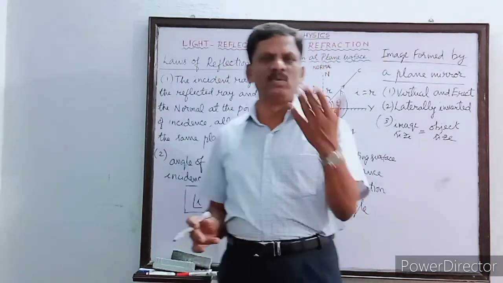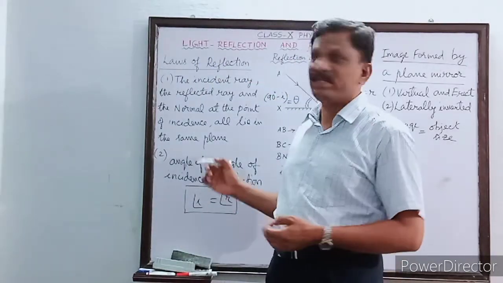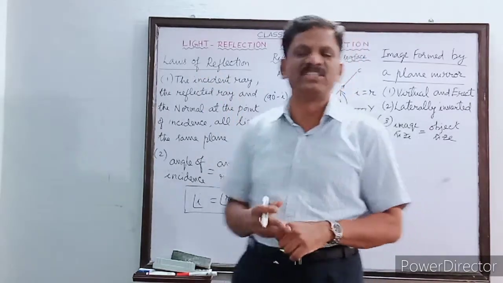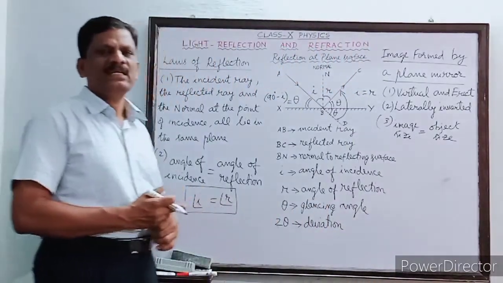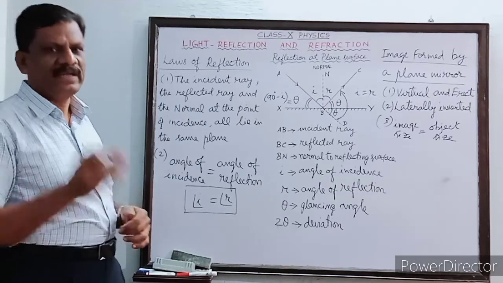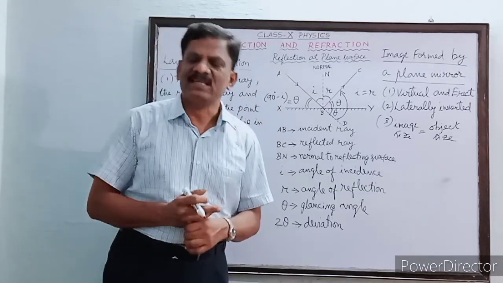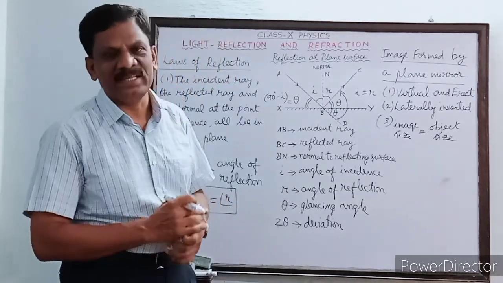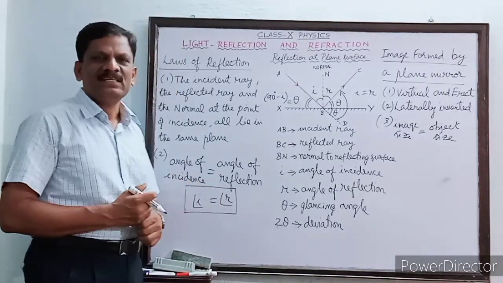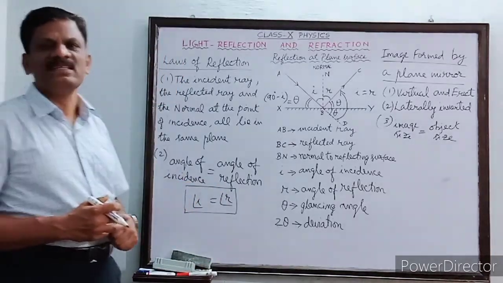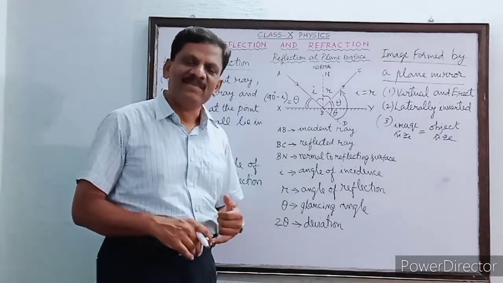Then based on this we have formulated the two laws of reflection. What are the two laws of reflection? Once again let us read it together. What is the first law of reflection? The incident ray, the reflected ray and the normal at the point of incidence all lie in the same plane. And what is the second law? The angle of incidence is equal to the angle of reflection.